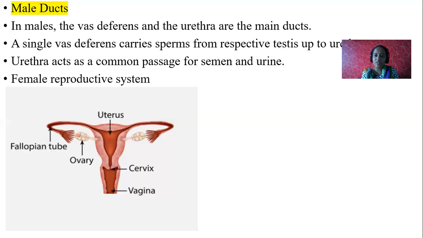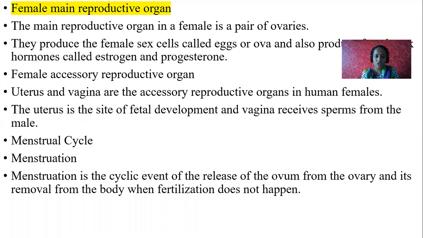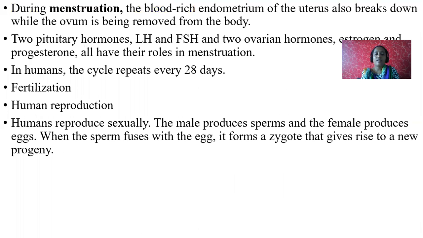That shedding of the endometrium is nothing but menstruation. Menstrual cycle in the sense the release of egg from the ovary every 28 days once. Menstruation in the sense the rupture of endometrium and releasing out of its contents. Menstruation happens only when the egg is not fertilized.